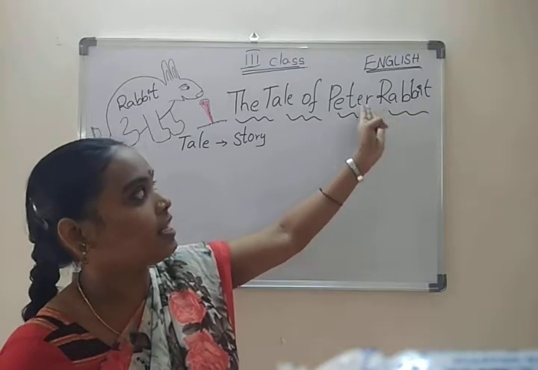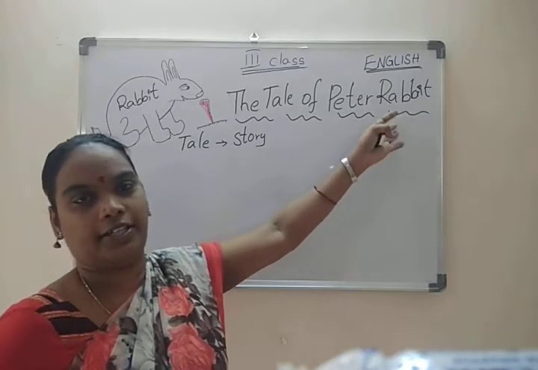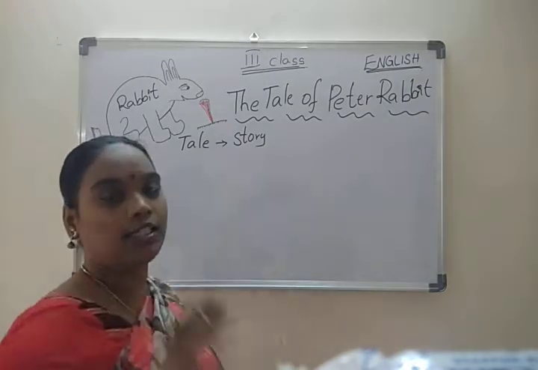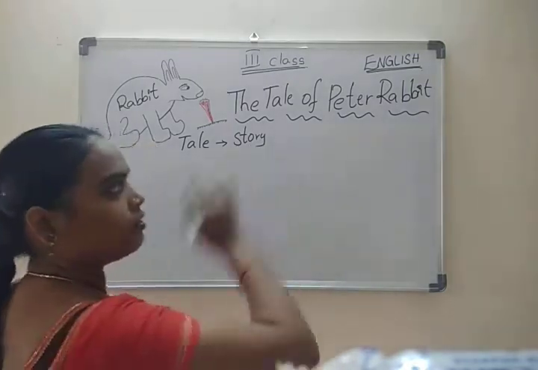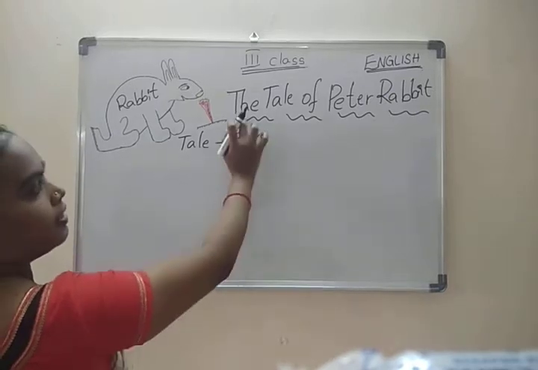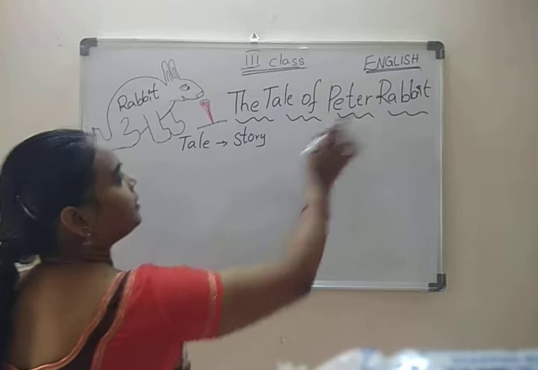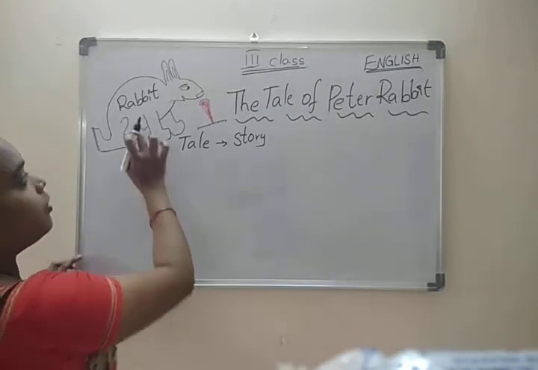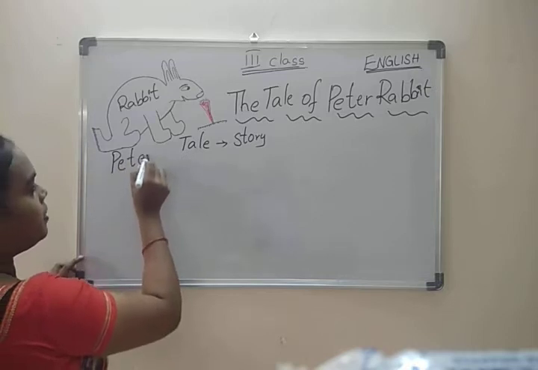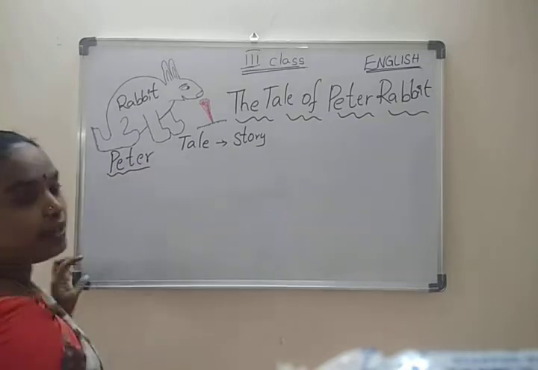It is the name of that rabbit. I will explain to you what is Peter Rabbit and what is the main focus of that particular rabbit. What is the title? The Tale of Peter Rabbit. Now, this is Peter Rabbit. What's its name? Peter.